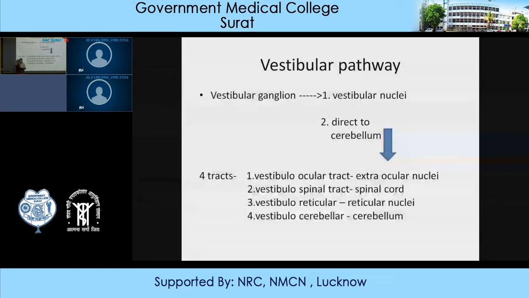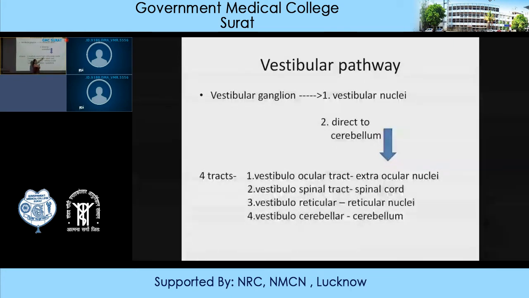Okay. So, have you understood? The vestibular nerve will first reach the vestibular ganglion. From there the nerve fibers will arise and terminate in the vestibular nuclei, and from the vestibular nuclei, second order neurons will arise, and the fibers will terminate in the extraocular nuclei, that is the third, fourth and sixth cranial nerve nuclei, and that pathway is known as the vestibulo-ocular tract.